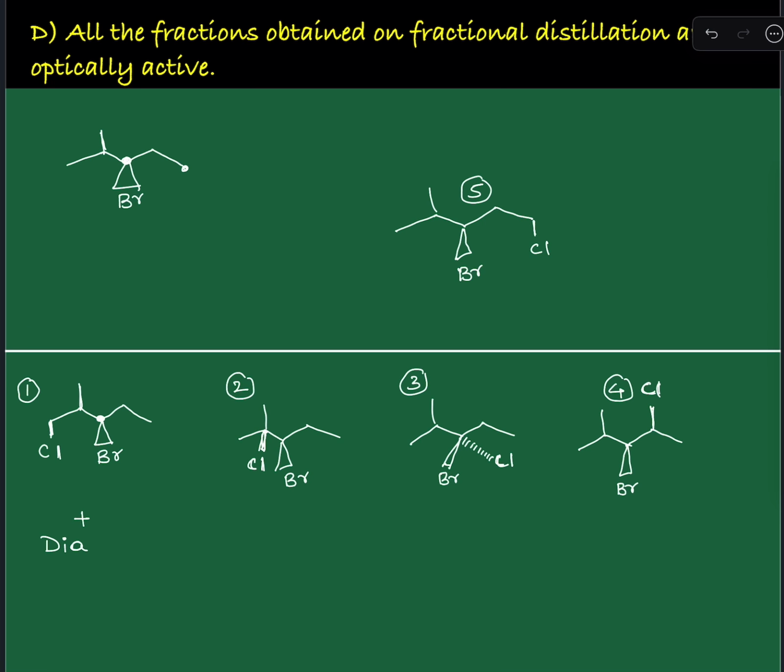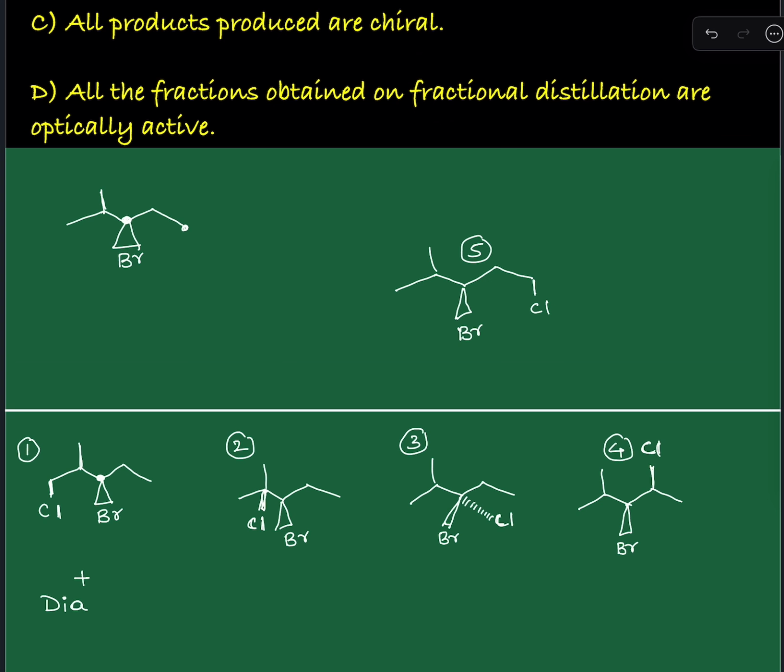Diastereomers means, optical diastereomers means, at some chiral centers the configuration is the same, at other chiral centers the configuration is different. So to avoid confusion, first let us derive the stereochemistry of this compound. Bromine gets the first priority, isopropyl group second priority, ethyl group third priority, and you are moving like this in a clockwise direction, and the least priority group, hydrogen, is already away from the observer.